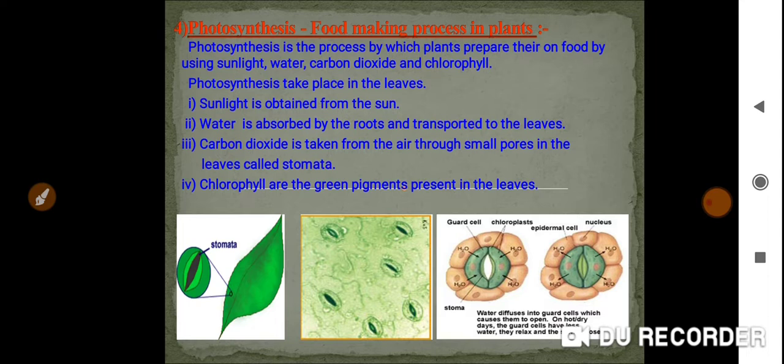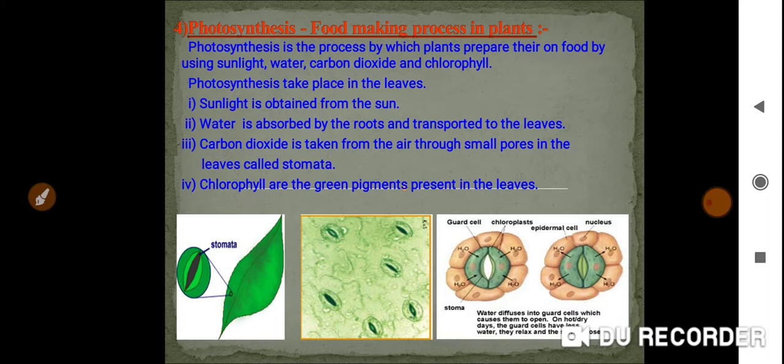That is also in the lower part of the leaf. If you divide the leaf into upper surface and lower surface, the part opposite the upper surface is the lower surface. Are you getting my point?